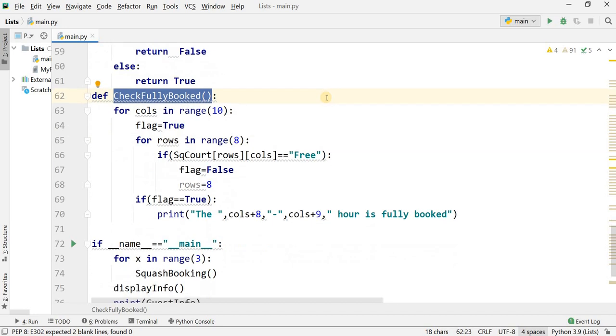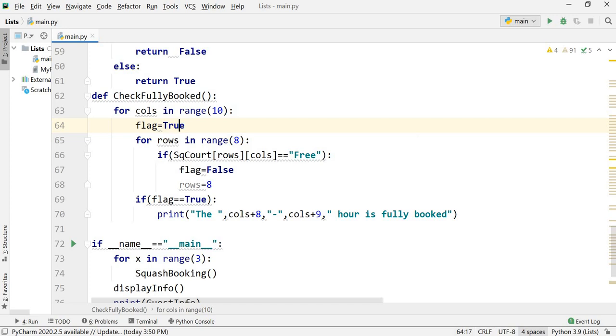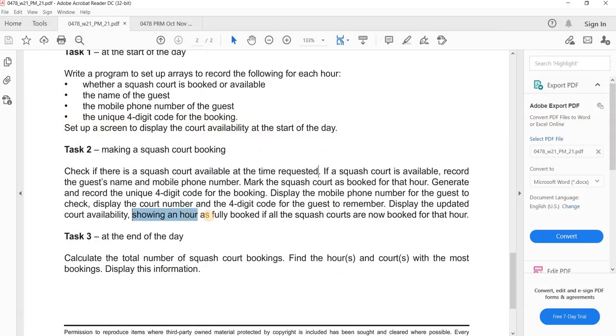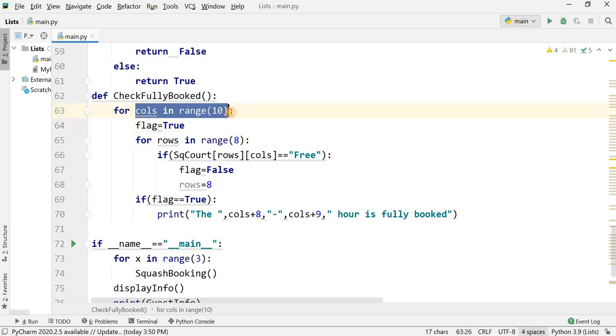What is going on? Fully booked, for col in range 10, flag equal to true. I want to check that it shows an hour as fully booked if all squash codes are booked for that hour. I'm checking if all the columns in that time, suppose 9 to 10, are all booked, then it will show fully booked. That's why this is for col in range 10.